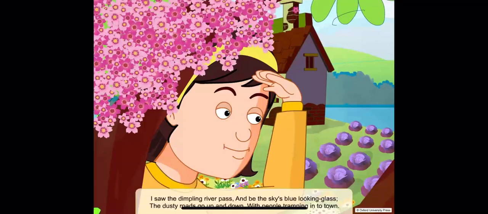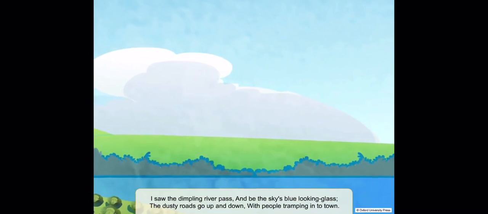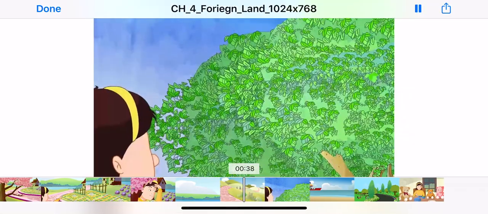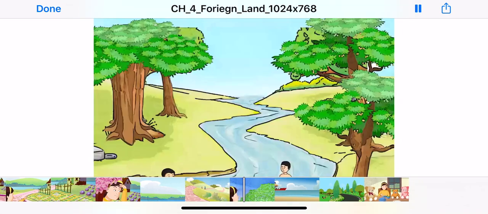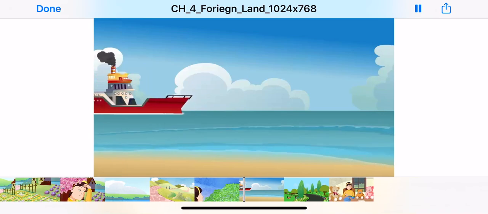Saw the dimpling river pass and be the sky's blue looking glass. The dusty roads go up and down with people tramping into town. If I could find a higher tree, farther and farther I should see, to where the grown up river slips into the sea among the ships.